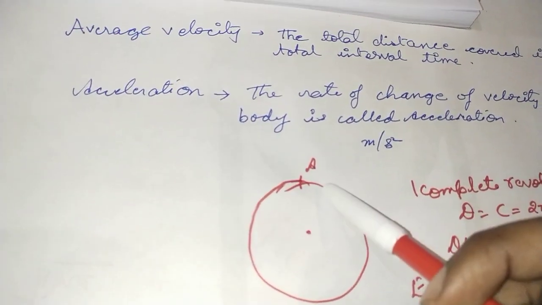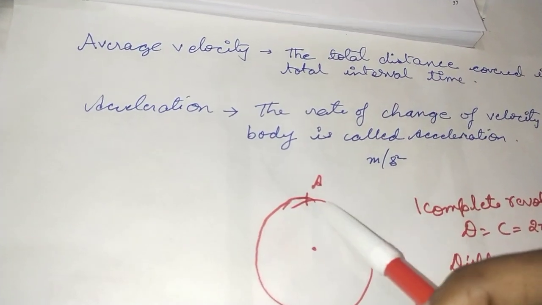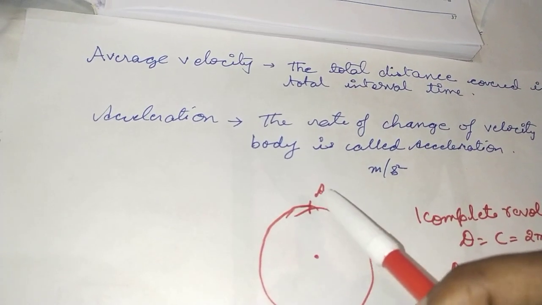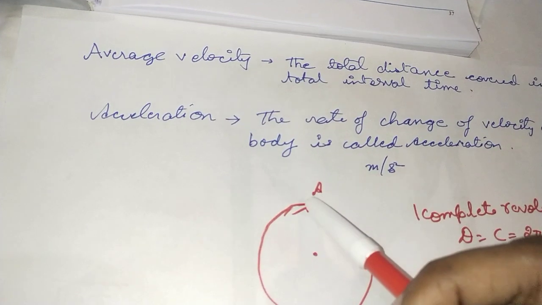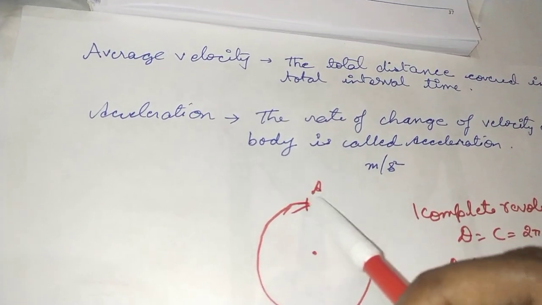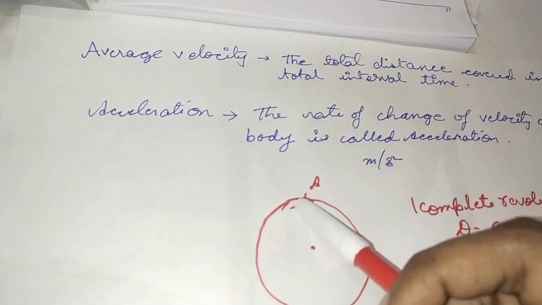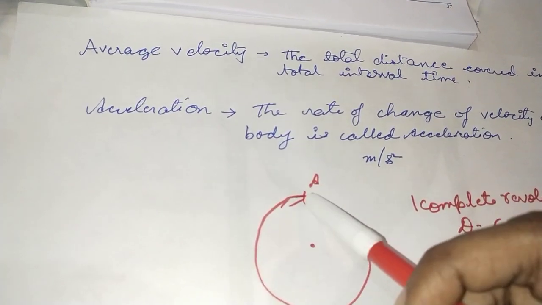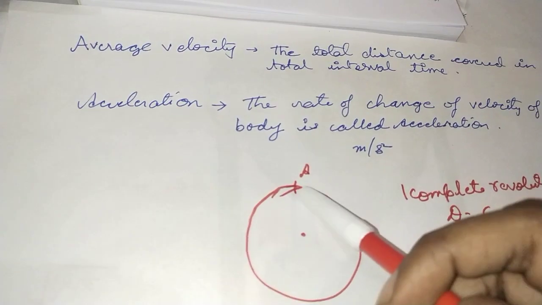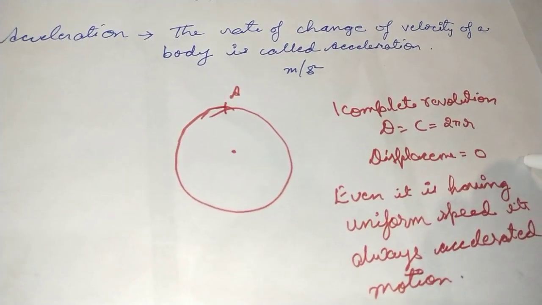Now when we talk about the displacement, always remember the displacement will be the shortest route. That means how far is the initial point and the final point. If the initial point was point A and the same becomes the final point, because after one complete revolution he is reaching the very same point, that means the displacement will be 0 in this case.